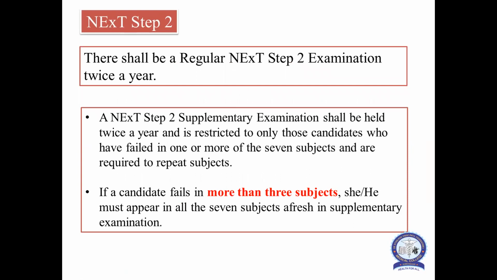There shall be a regular next step 2 examination twice a year. Like step 1, that exam was also twice a year, this is also twice a year. A next step 2 supplementary examination shall be held twice a year and is restricted to only those candidates who have failed in one or more of the 7 subjects and are required to repeat the subject. It is a very important thing. And if a candidate fails in more than 3 subjects, he or she must appear in all 7 subjects afresh